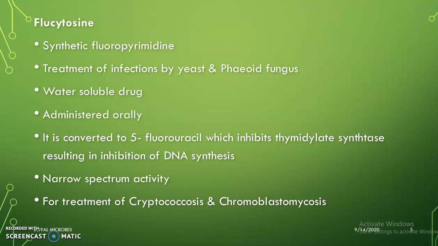The mode of action is that in our body, this flucytosine is converted to 5-fluorouracil, and this 5-fluorouracil can inhibit the thymidylate synthetase enzyme. Thymidylate synthetase enzyme is necessary for DNA synthesis. Therefore, flucytosine can inhibit thymidylate synthetase, resulting in inhibition of DNA synthesis. It has a narrow spectrum of activity. It can be used for the treatment of cryptococcosis and chromoblastomycosis.